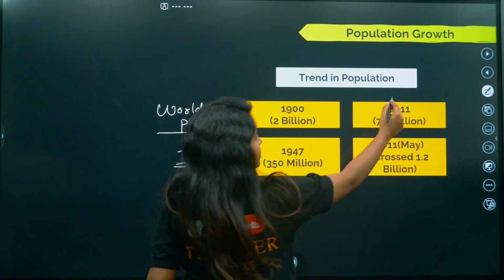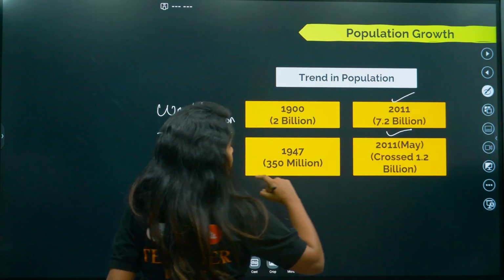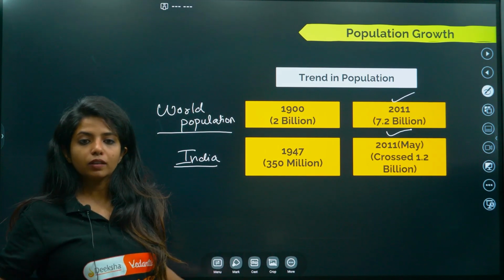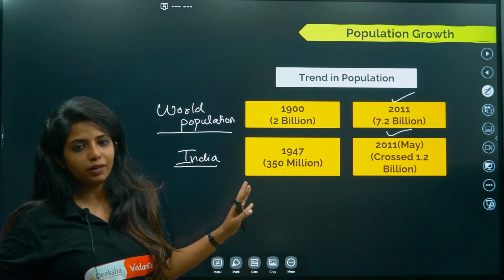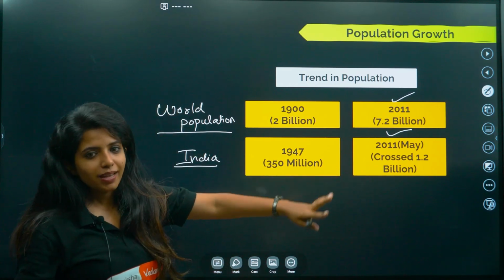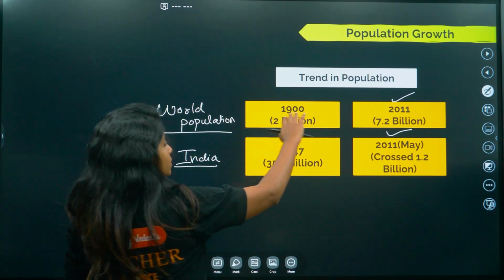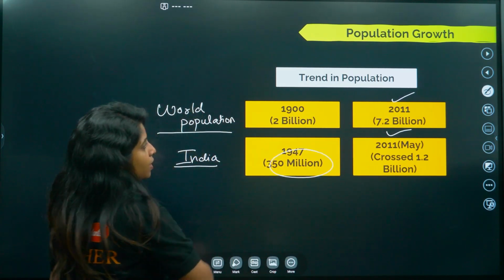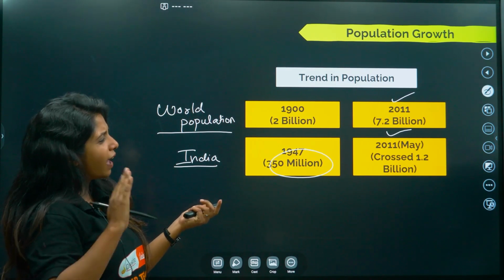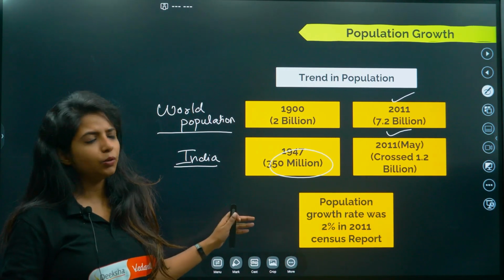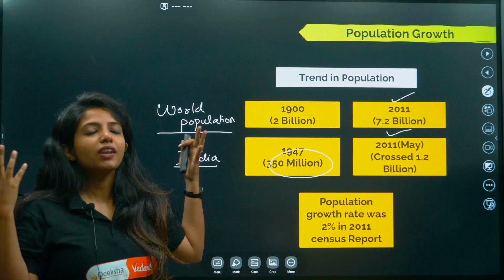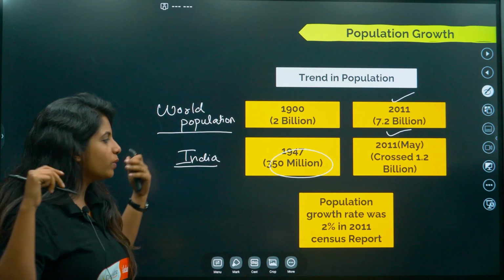Again, the years are the same, 2011 and 2011. This you can remember, India got independence in 1947, so during that point of time it was 350 million. And this is million, the others are billion. Please remember that as well. Fine. Now just for you to have an idea of things, I put this slide over here, nothing else, as it came in the year 1997. We never know what could be repeated again, so why take that risk.